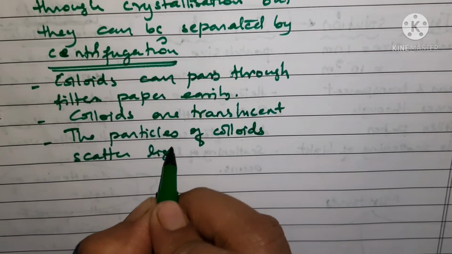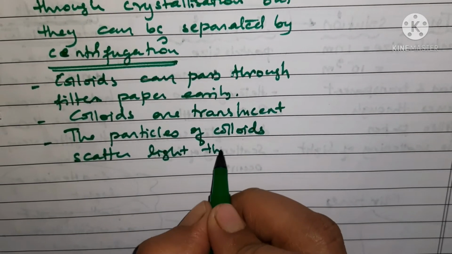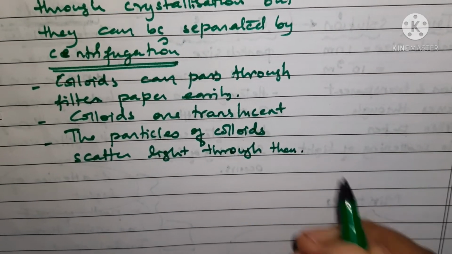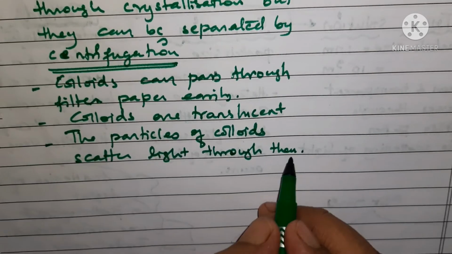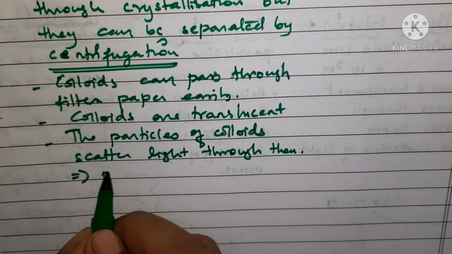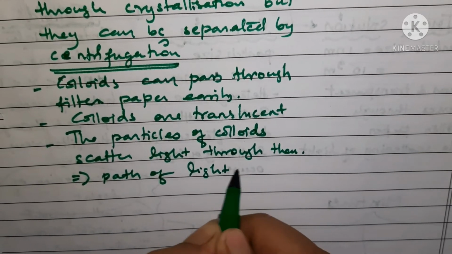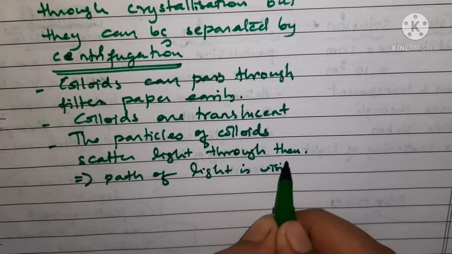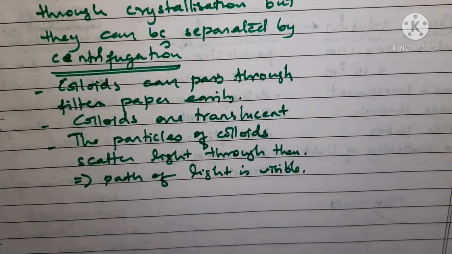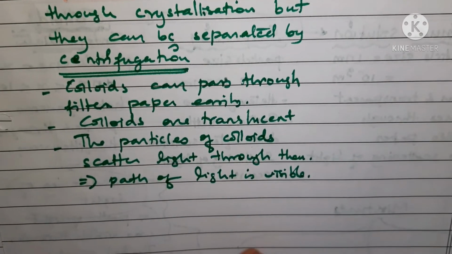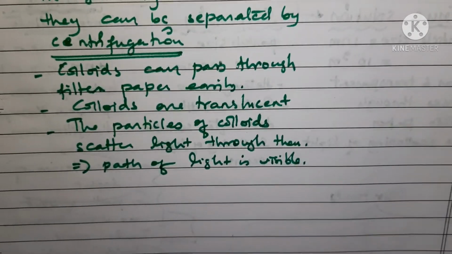Okay, they scatter light through them. It means what? That the path of light is visible. Got it? So these are the points regarding the colloids.